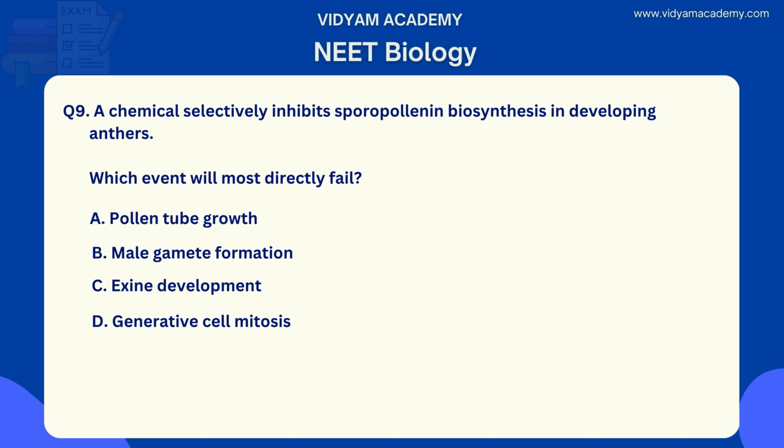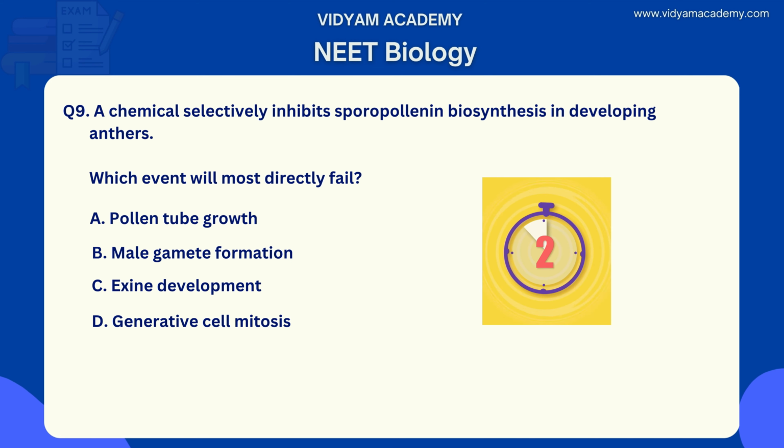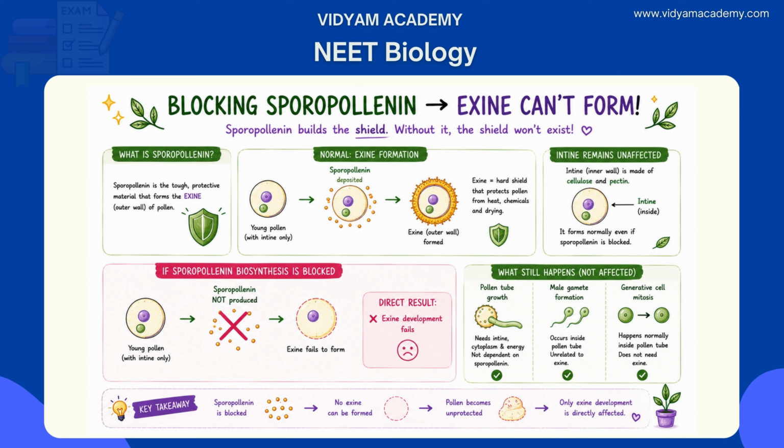What is the answer? Would you guess? Yes, the answer is option C, exine development. Sporopollenin is the primary structural material of exine, the hard resistant outer wall of the pollen grain.